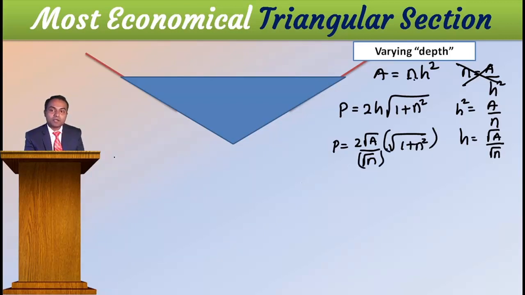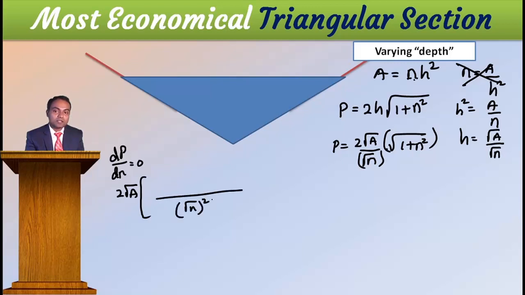This I want to differentiate P with respect to n equal to 0. Here what I do, 2 root a is a constant, keep it outside. Then denominator whole square, root n whole square, root n as it is.